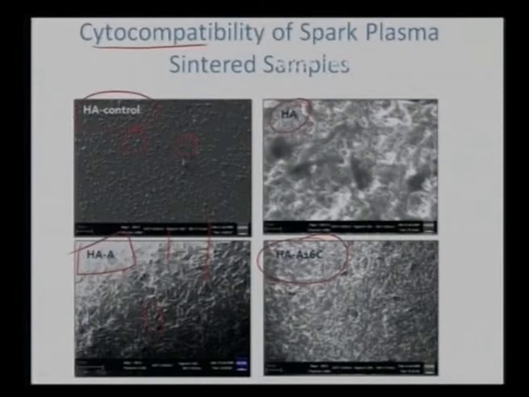But in the other cases we have seen some globular cells as well, but most of the cells are spreading out and increasing in length. So it means that the cells are not only adhering, they are also growing.